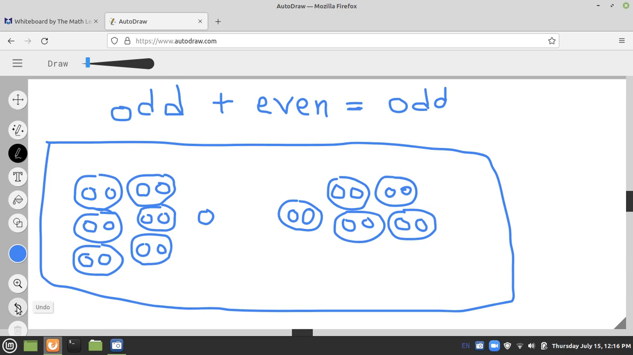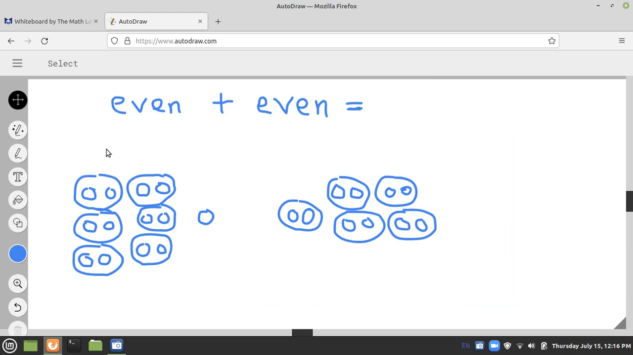And now finally, what will be even number plus even number? Let's see it now. I will now add two even numbers, even number plus even number. So what will it look like? Let's draw. This may be an even number and this is another even number, and I want to combine them. This is an even number plus this is also an even number.